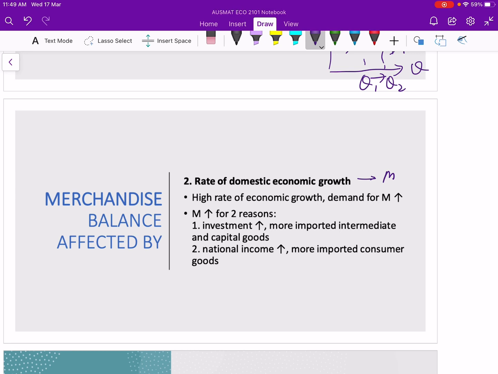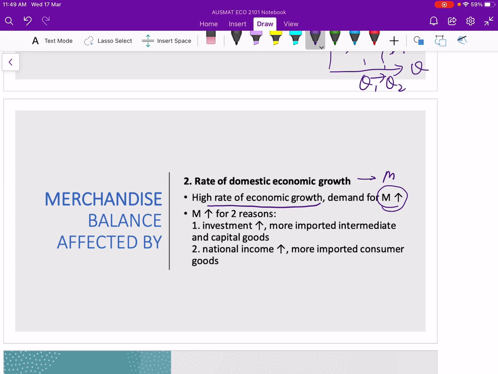We are looking at how the increase in your citizens' income affects imports. If you have a high rate of economic growth, your people are getting more national income, so demand for imports increases. If you become richer, you would definitely want to buy more imports.